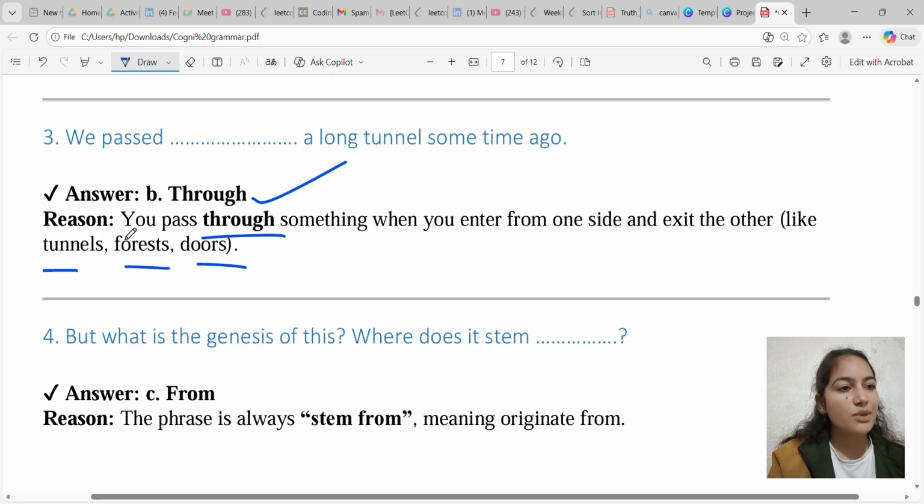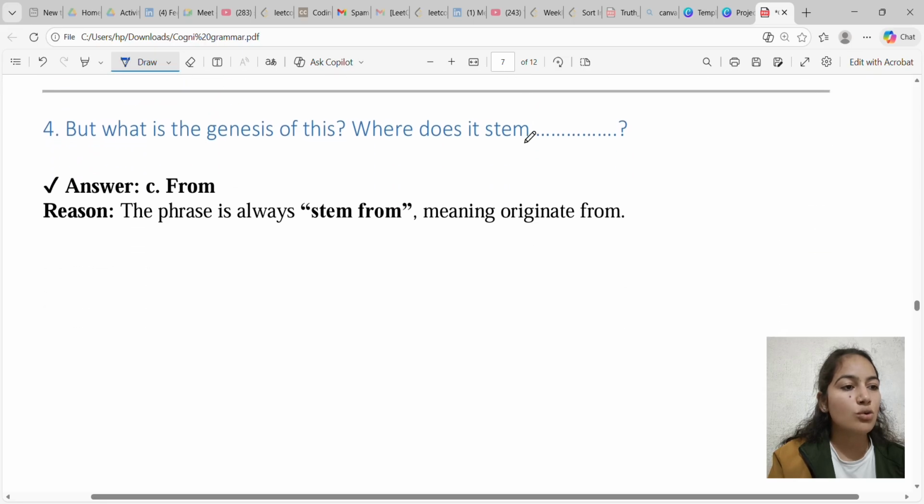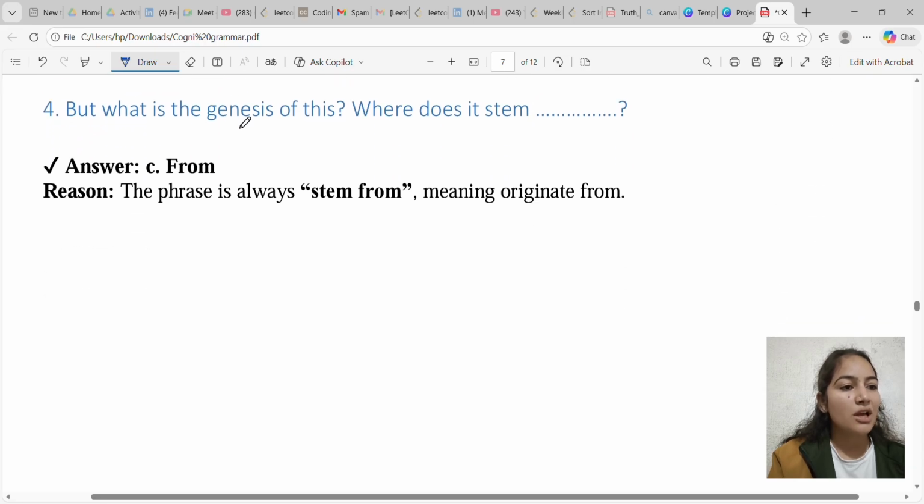Next question is, we passed blank a long tunnel some time ago. So the answer will be through. Why? Because when we talk about things like tunnels, forests, doors, we use through. You pass through something when you enter from one side and exit the other. So the sentence will be, we passed through a long tunnel some time ago.